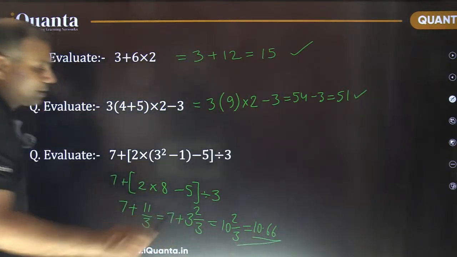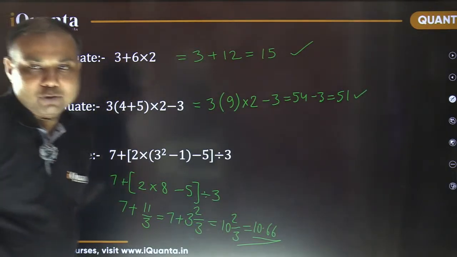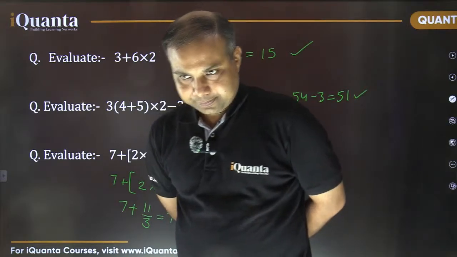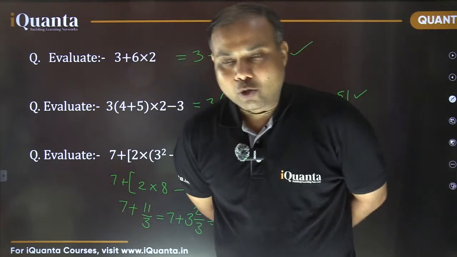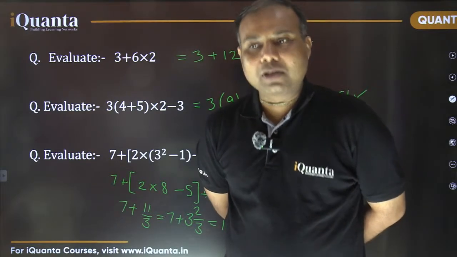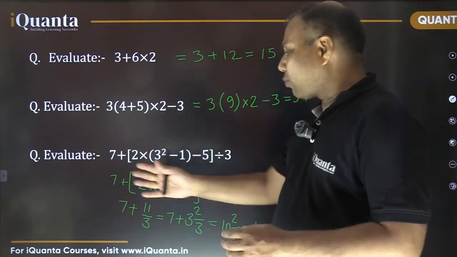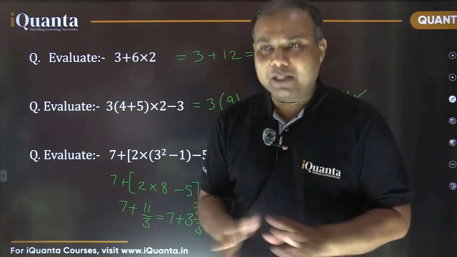So this is your answer, and many of you have got it correctly. Nice. Is it clear to everyone? Basically, we need to apply the mathematical operations in the correct order, and then do our calculations also without any mistake.